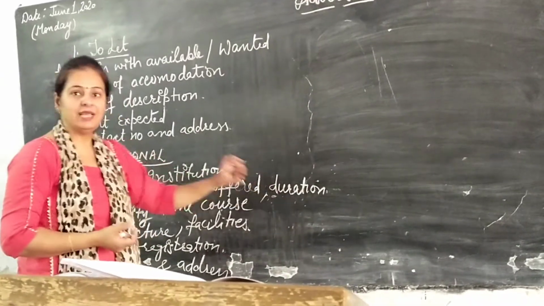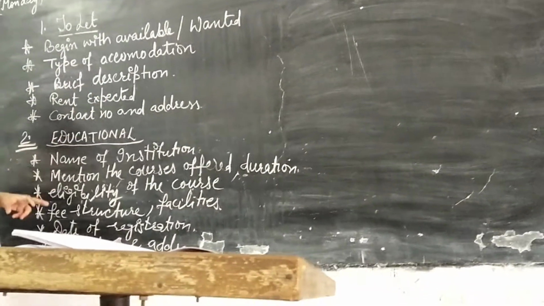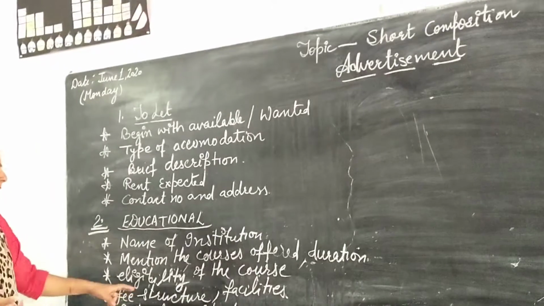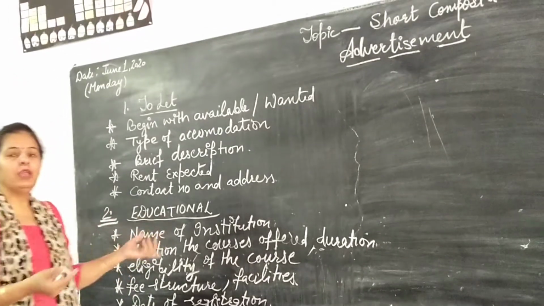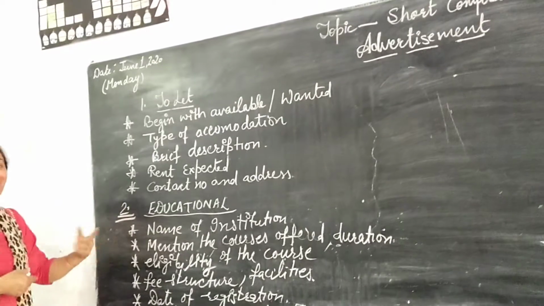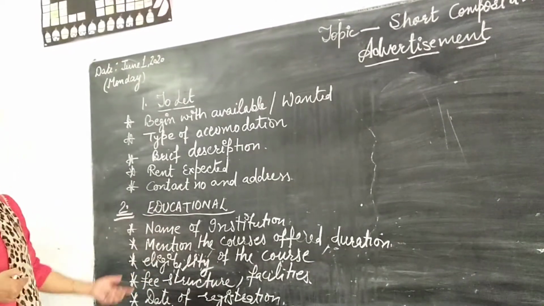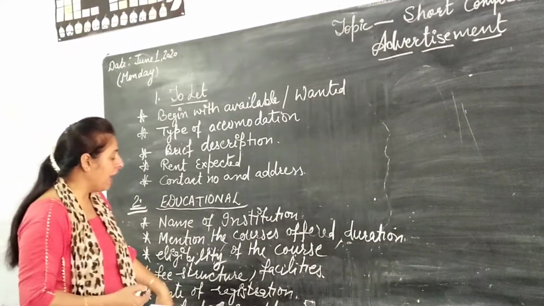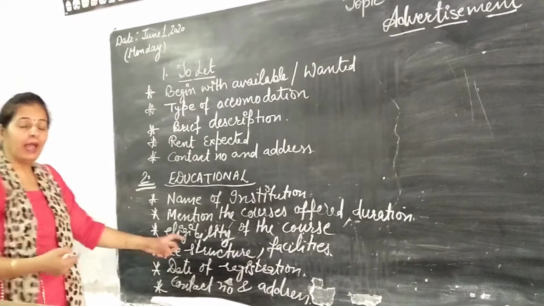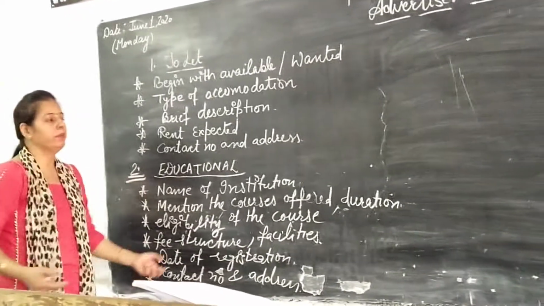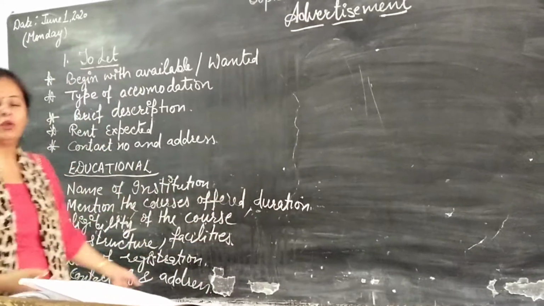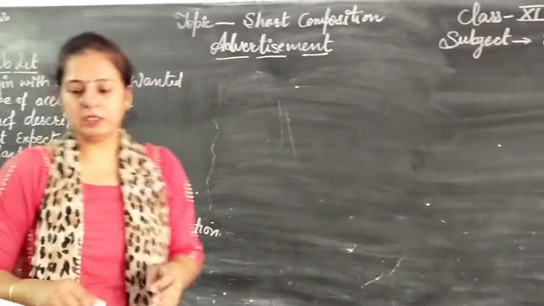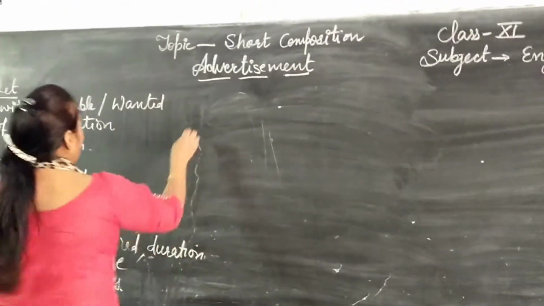Then after, duration, a 6 months computer course or 1 year computer course, and the eligibility of this course is 10th class, and there is 5,000 fee for the whole course, or it can be monthly. Then after, date of registration: up to the 6th June you can register yourself, and at last you give the address and contact number. The school address and contact number will be given there. For more queries, for more questions, you can contact on this number and address. Is it clear? And now let us come to the next column, that is lost and found.